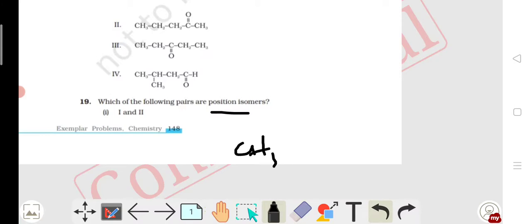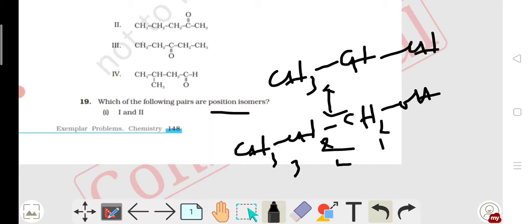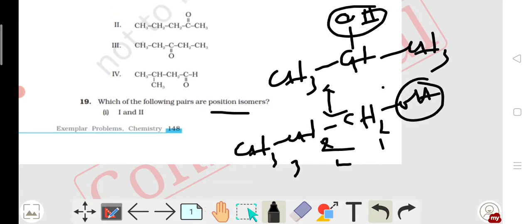Let's take CH3, CH2, CH2, OH. That means here is propane-1-ol, 1, 2, 3, propane-1-ol. If we restructure or isomerize, we may get CH3, CH, CH3, OH. That means propane-2-ol. That means the position of this functional group is changed. So it is a position isomer.